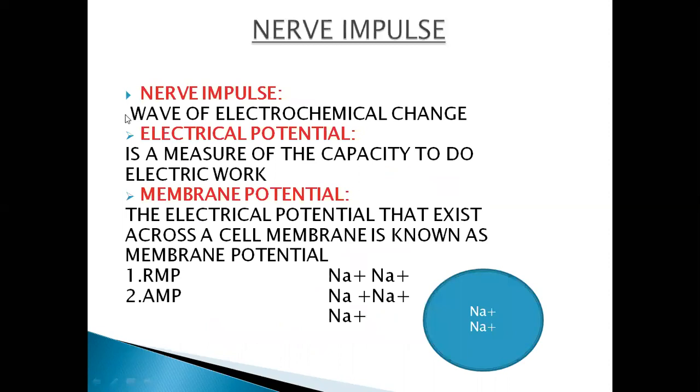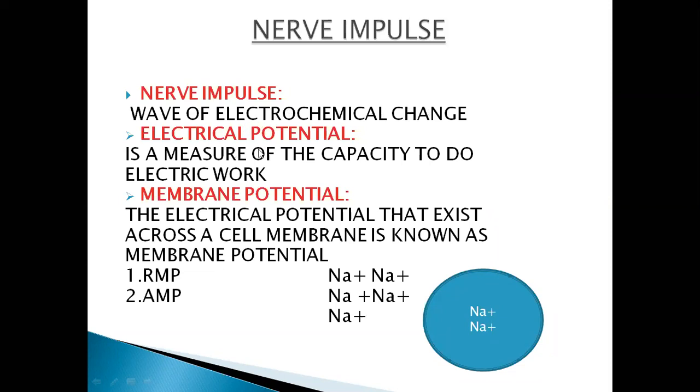What is the electrical potential? It is a measure of the capacity to do electric work. As you know, a nerve impulse is actually an electrochemical change in which the ions and charges are crossing the cell membrane, right? These are the electrochemical changes. The nerve impulse is a form of message, and it is an electrochemical change, right?